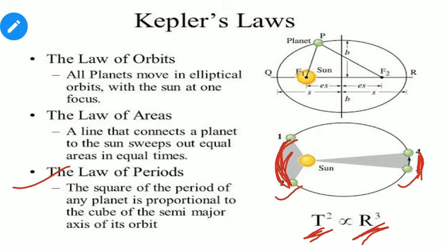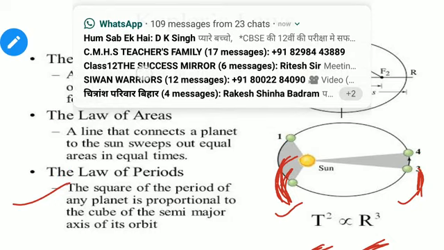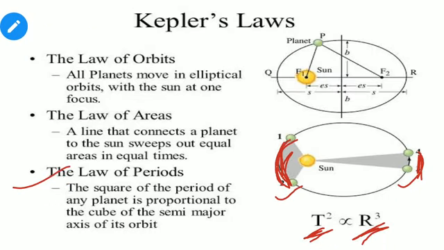These three laws were given by Johannes Kepler to help us understand the motion of planets, and with the help of these laws Newton got his idea about the gravitational law. In the next video we will discuss the universal law of gravitation given by Sir Isaac Newton, the effects of gravitation, and the ideas of Newton about gravitation.